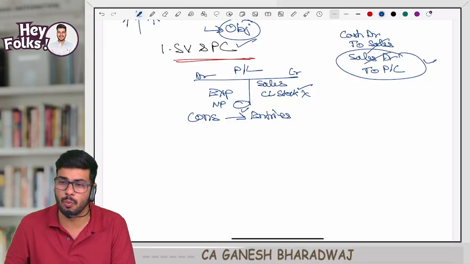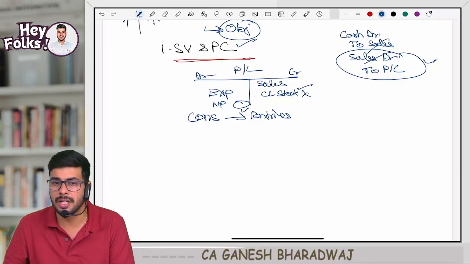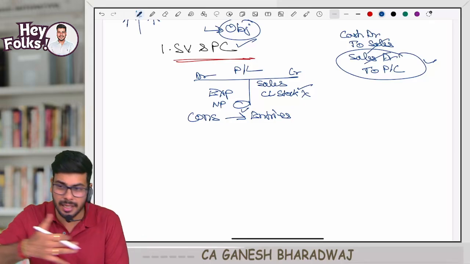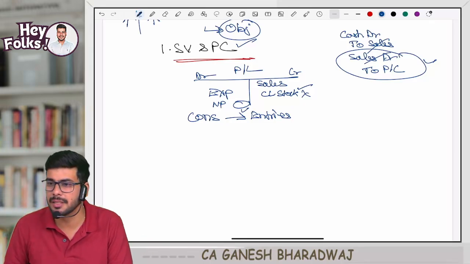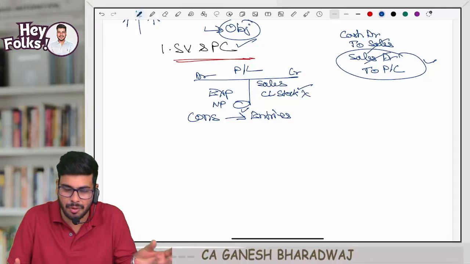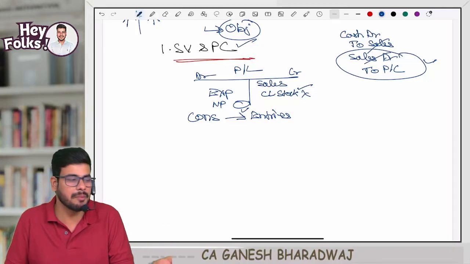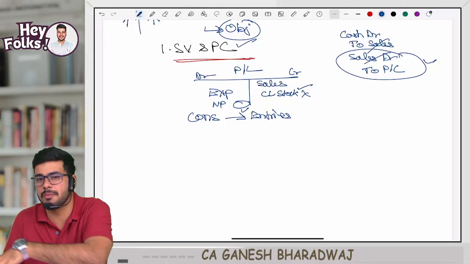Remember one thing. All these internal entries are passed in our subject, that is, for inside. When I lift my raw material and put it inside my machine, I'm passing an entry here only.